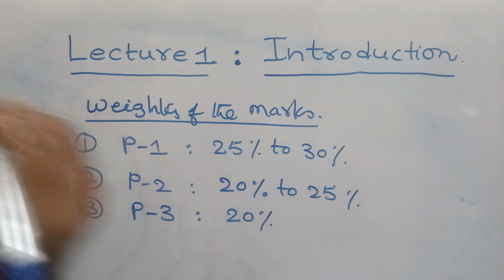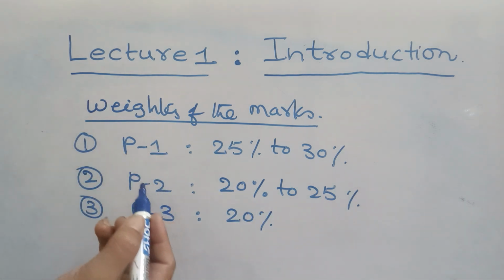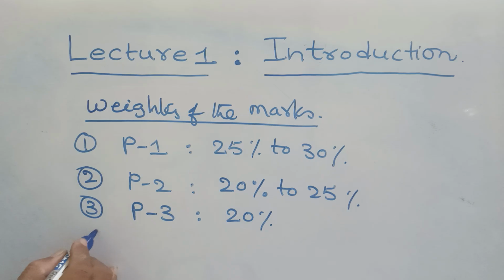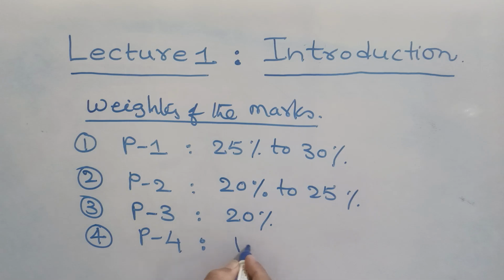Roughly, it weighs up to 20% of total marks of JEE Mains. And part 4 is optics. Normally, optics covers roughly 10% of the total marks.